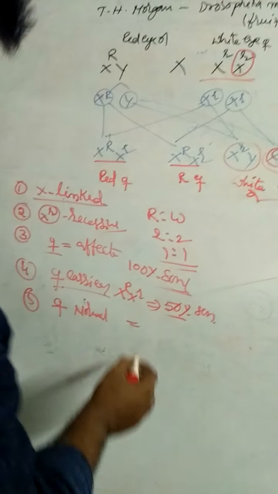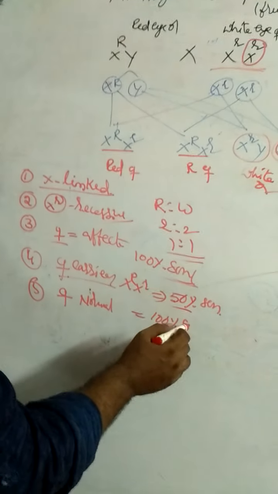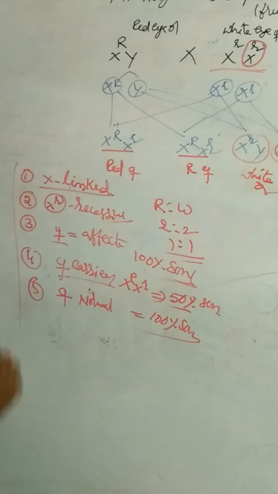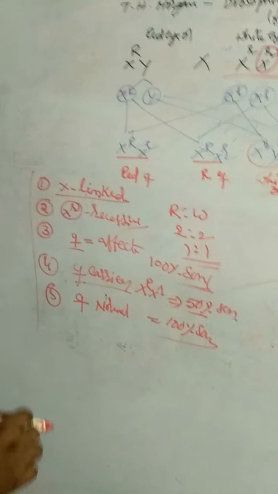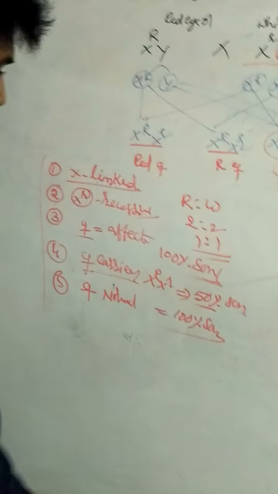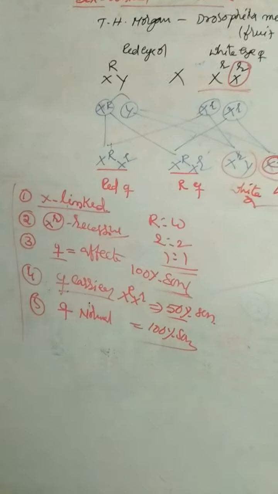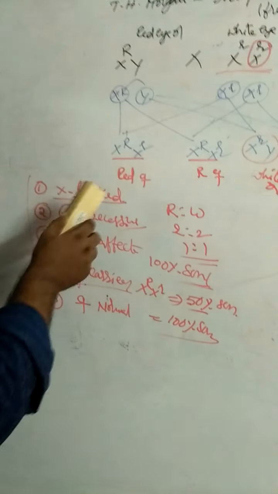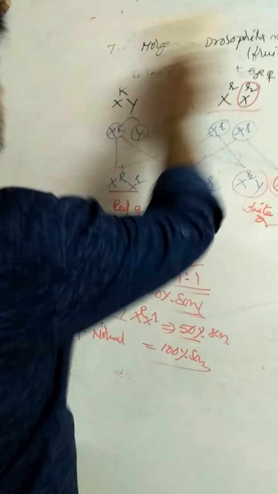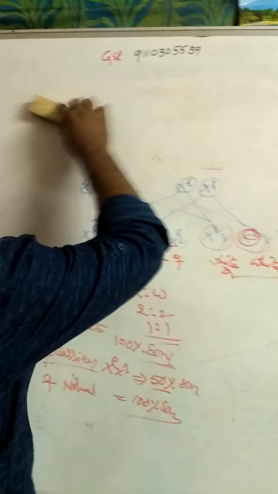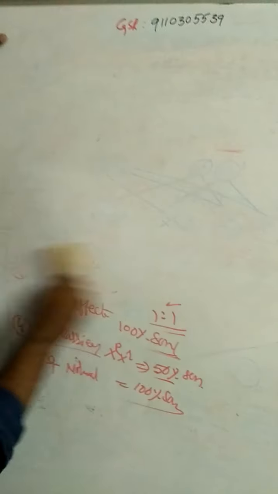So 100% sons are normal. These are the observations by T.H. Morgan in Drosophila melanogaster, depending upon sex-linked inheritance. In human beings also these characters are observed. They are commonly called sex-linked characters. The genes responsible for sex-linked characters are called sex-linked genes.